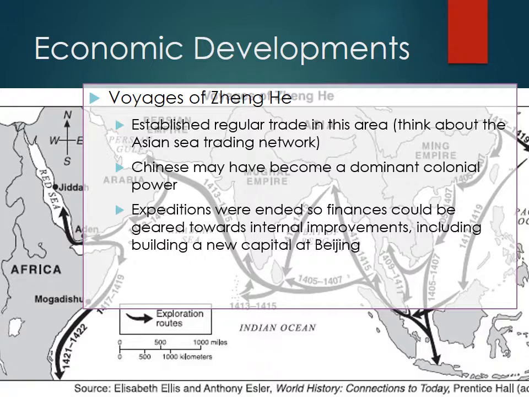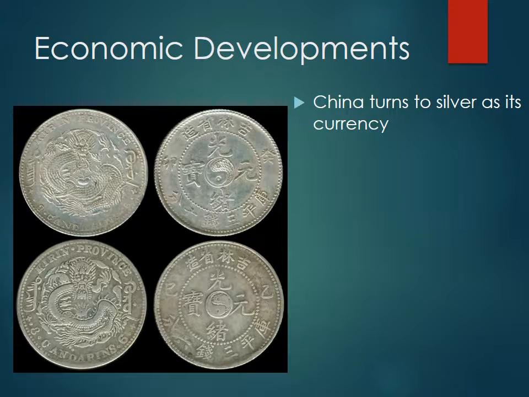And so actually, as you'll see in the video, the fleet of 300 amazing ships with silk sails are burned to the ground, and China basically closes its doors to the outside world. Unfortunately. But we'll talk in class about what might have been if this had not happened, if Zheng He had not been called back home.